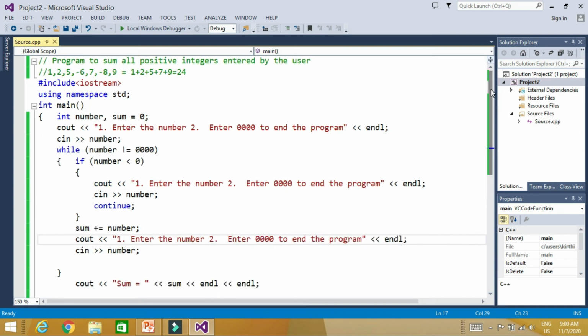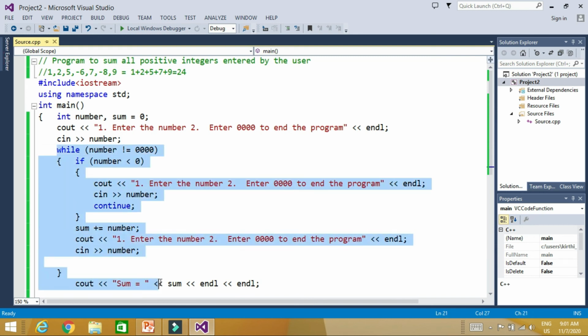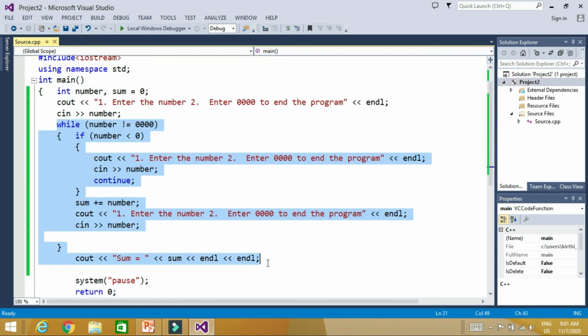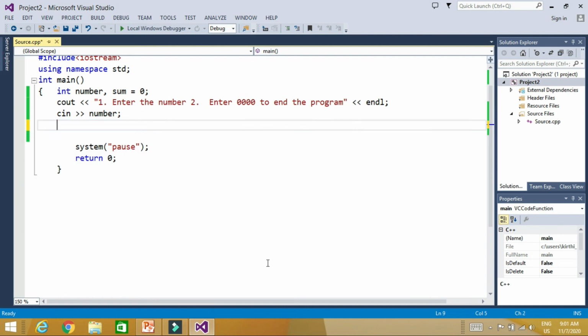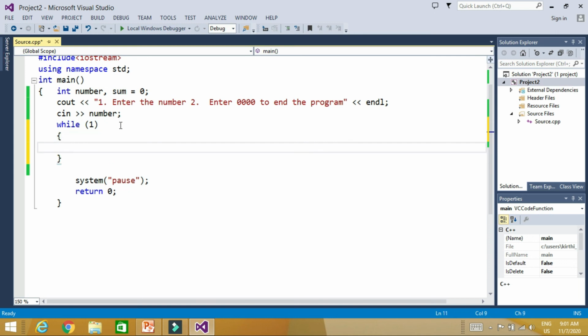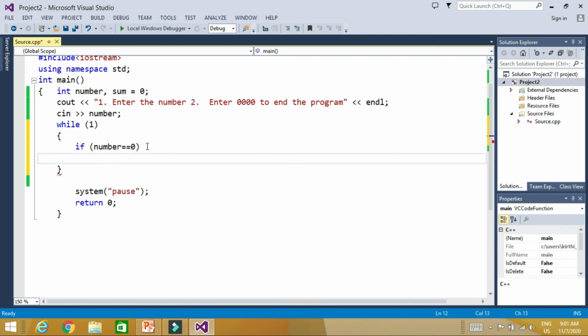Now I will show you how you can write the same program using break. Everything will be the same up to here. So now what do we have to do? We have to use break. So here I will check while 1, until the condition is true, until it is 1. If number is equal to 0, then what we have to do? We have to break the loop.